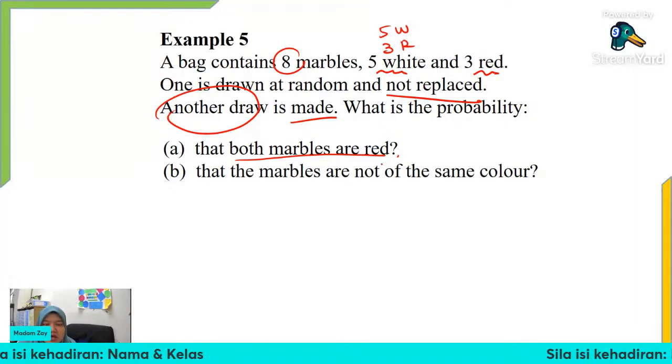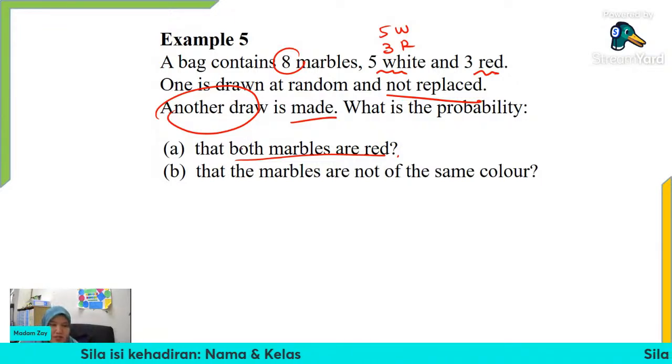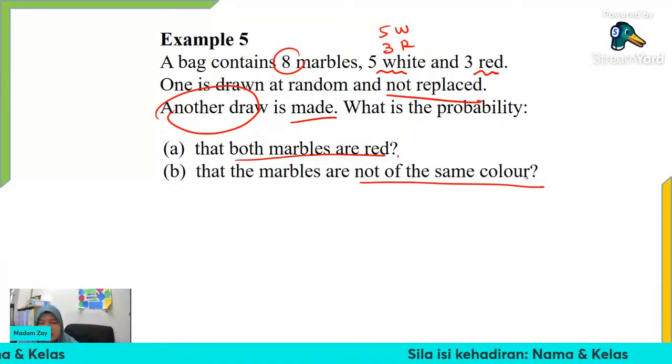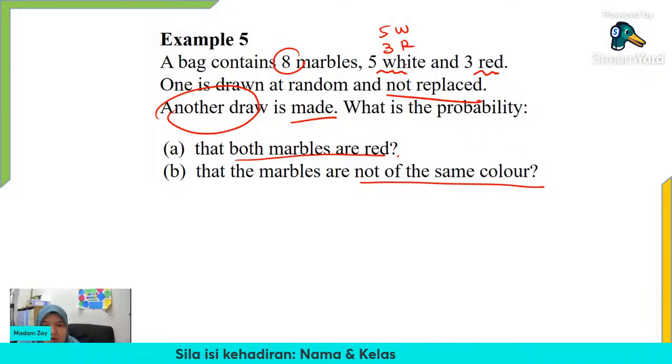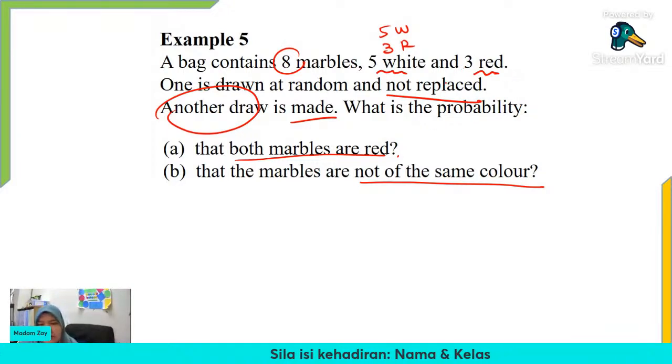So now we want to see at the end what is the probability that both marbles are red, because we draw two times already. And then that the marbles are not of the same color. Okay, so not the same color. So what colors do we have? We have white, we have red. So one might be white, one might be red, or one might be red, another one might be white.